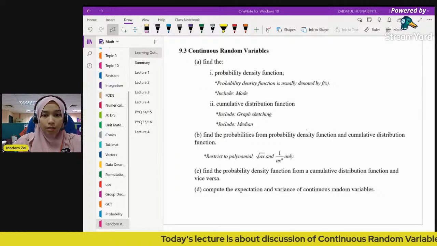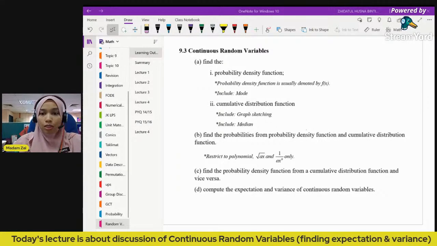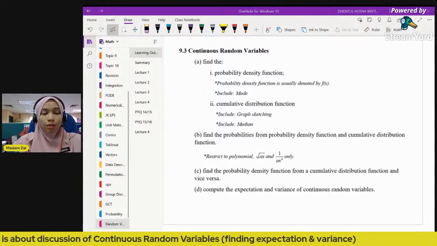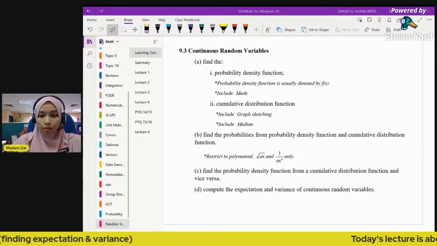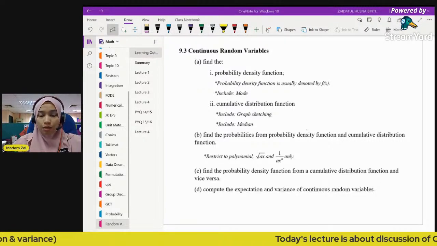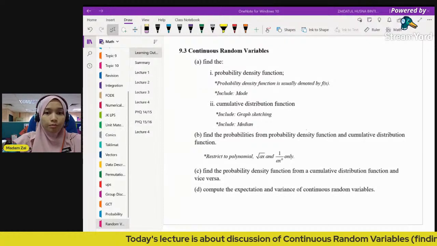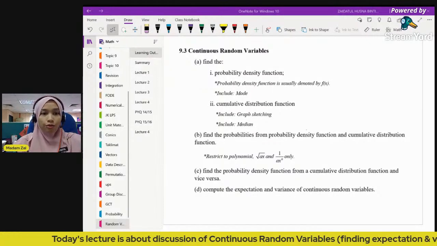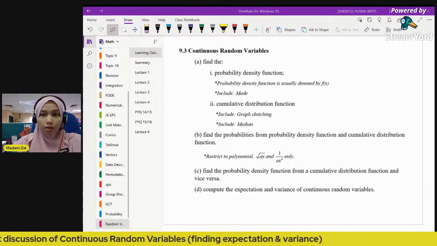Again, I always remind you, topic 9 is the largest mark contributor. So this is the topic that you need to pay most attention to in order to score A for your maths. I hope you can stay with me throughout the session, and if you have any problems or questions, you can write in the live chat. Okay, so now let's begin.